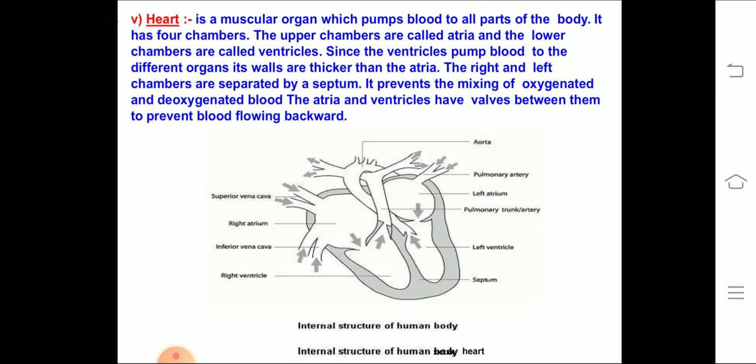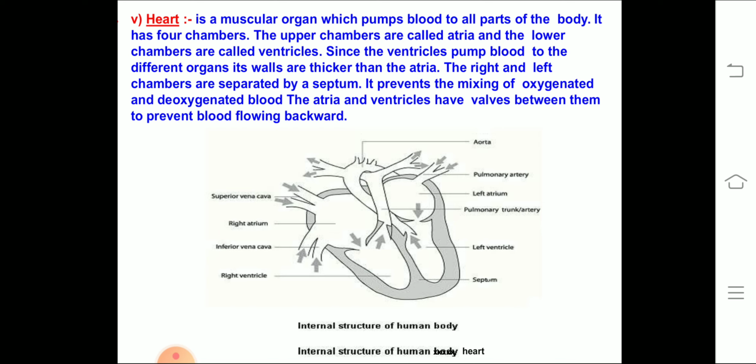The 2 auricles are divided by interauricular septum, and the ventricles are divided by interventricular septum.